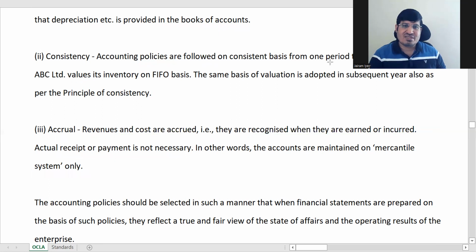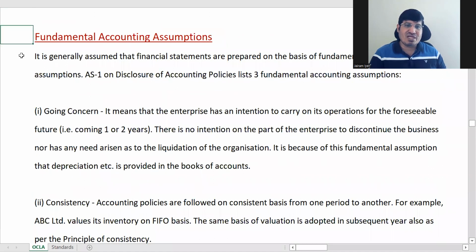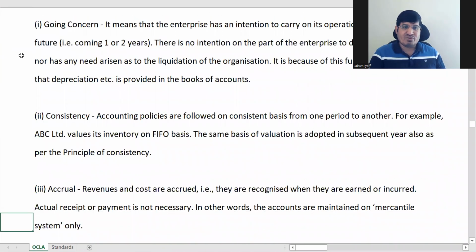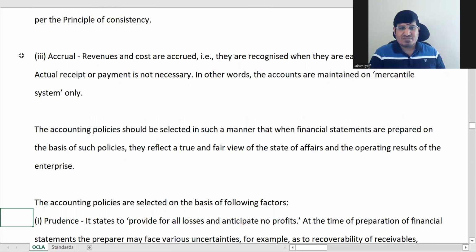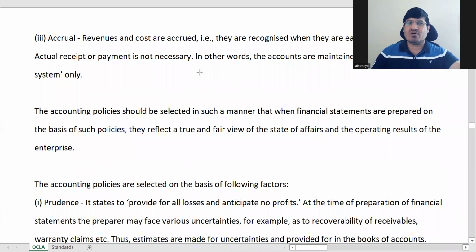These are the three fundamental accounting principles. Remember, very, very fundamental accounting assumptions or fundamental accounting principles. It's very, very important. These are the three fundamental principles. Apart from this, there will be many other accounting principles, as you know, accounting concepts and conventions. Correct? There are many other principles.